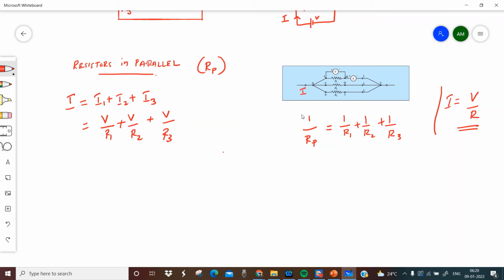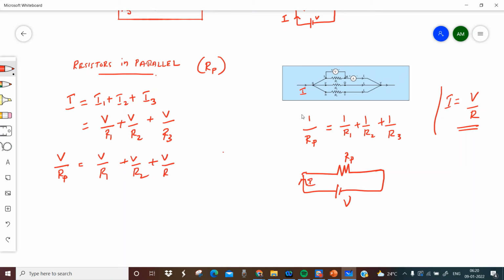Okay, so the total current, if I am replacing this with a single equivalent resistance, there will be a current I, and I am representing the equivalent resistance as Rp. Now, in that case, I can represent the total current I is equal to V by Rp, equal to V by R1 plus V by R2 plus V by R3.